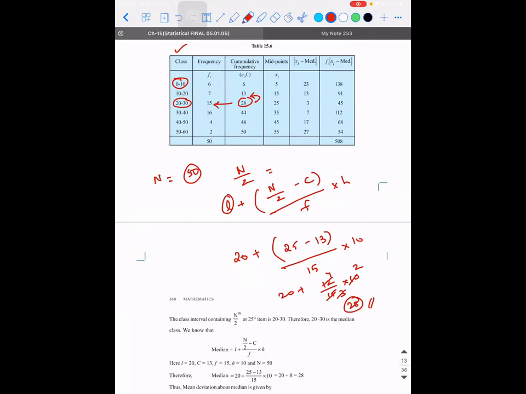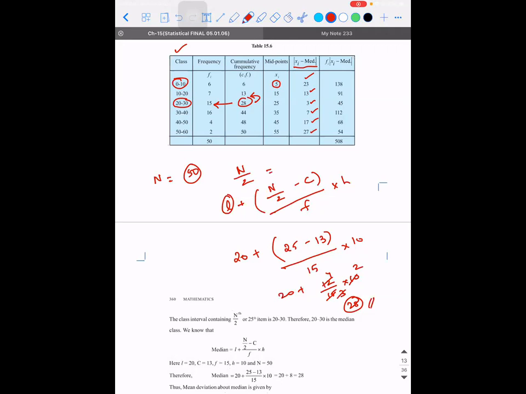After this, the story is the same. 28 means, what are we supposed to do? You need to first find the difference between the individual reading and the median and take the modulus of it. So the difference between 28 and 5 is 23. Again, 28 minus 15 is 13, 25 minus 28 is 3, 35 minus 28 is 7, 45 minus 28 is 17.